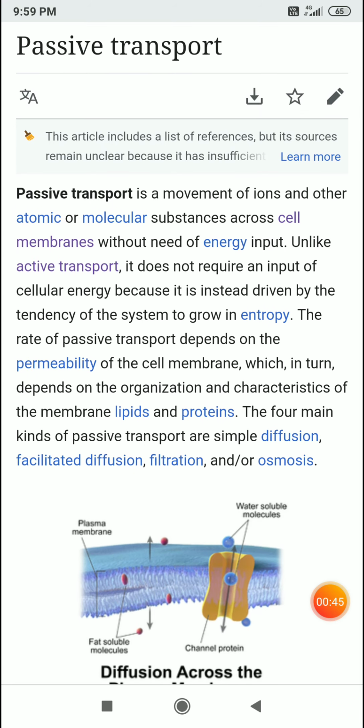Unlike active transport, it does not require an input of cellular energy because it is instead driven by the tendency of the system to grow in entropy.